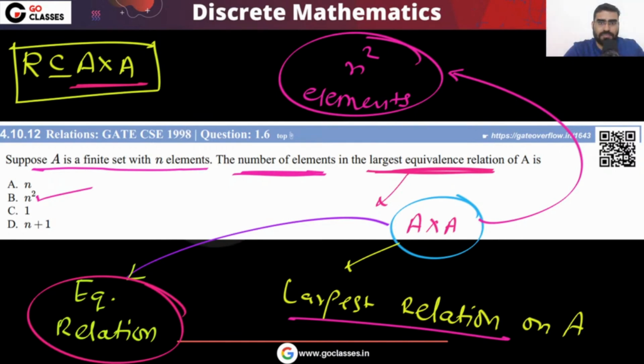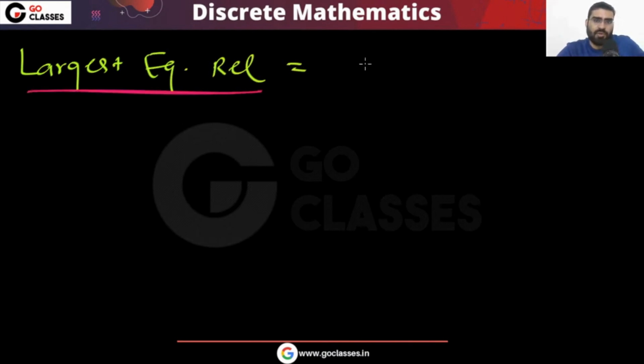Now, the largest equivalence relation means what? If your relation is the largest equivalence relation, it simply means that you have only one equivalence class.